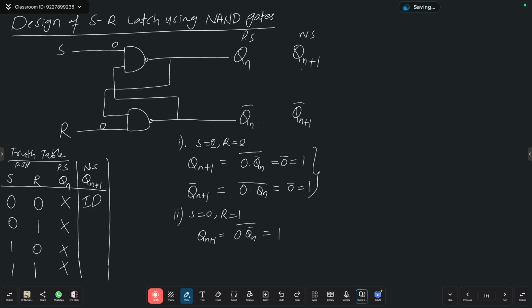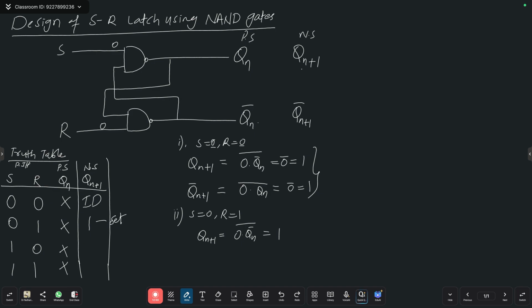Now, is it required to calculate the complement port in this case? Yes or no? No, because we got 1 and the R value is also different. So no need to calculate. Are you clear? So 1 is what? Set or reset? This is a set condition.